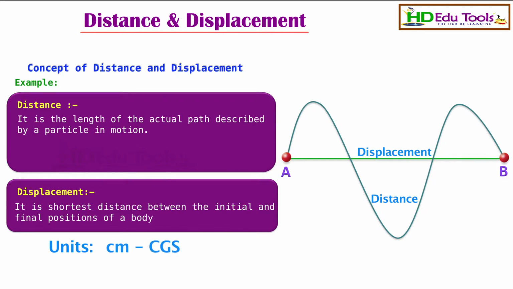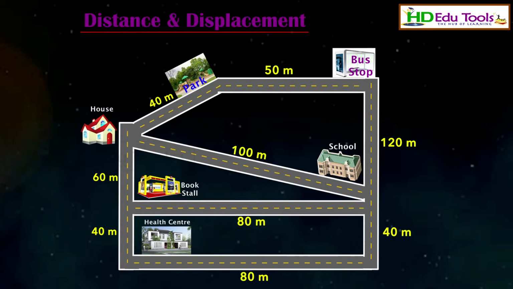In the CGS system, we use centimeter. In MKS and SI systems, the unit for distance and displacement is meter. Now again consider this example. In this map, you are observing that the distance between your house and bookstall is 60 meters. Bookstall and school is 80 meters. The distance between bookstall and health center is 40 meters. And the distance between your house and park is 40 meters. The distance between park and bus stop is 50 meters. Bus stop and school is 120 meters.